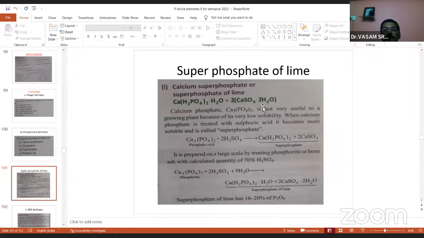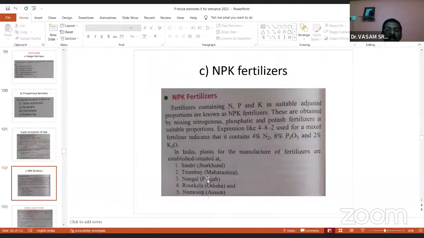And superphosphate of lime preparation is like this. And NPK fertilizers: fertilizers containing nitrogen, phosphorus, potassium in suitable proportions are known as NPK fertilizers. These are obtained by mixing nitrogenous, phosphorus and potash fertilizers in suitable proportions.